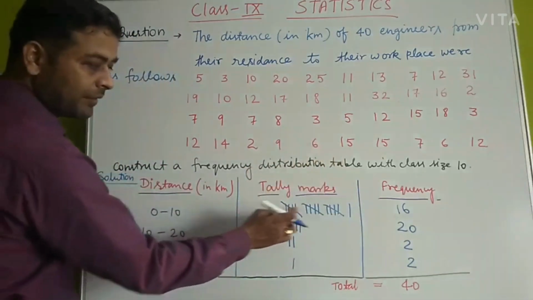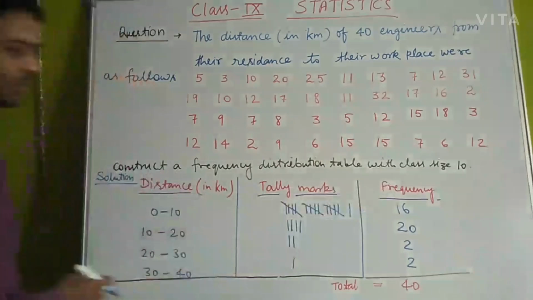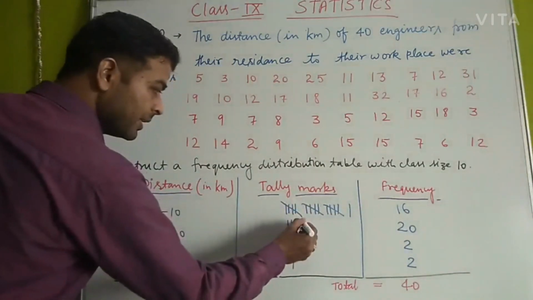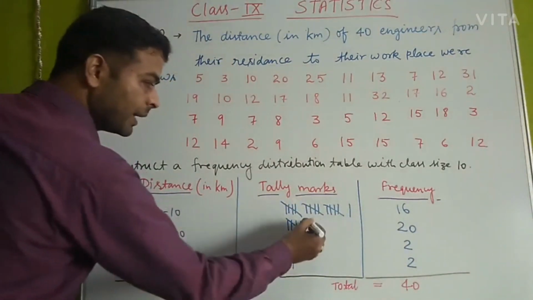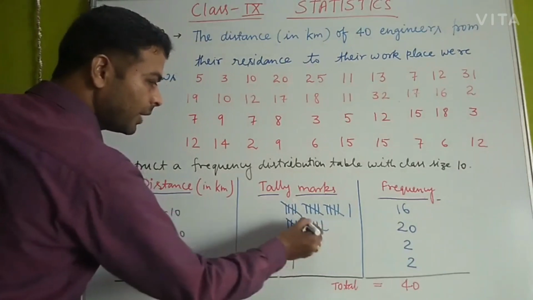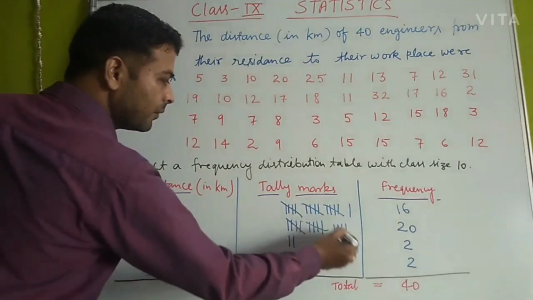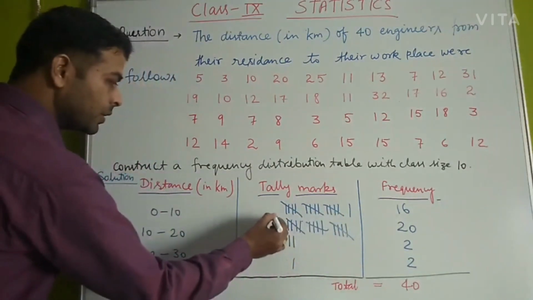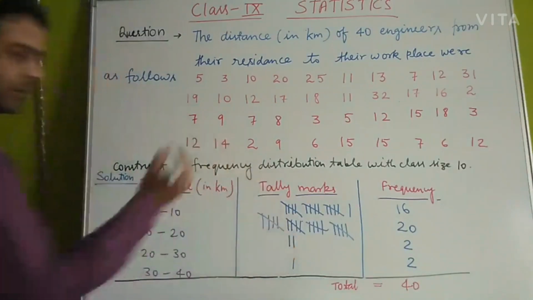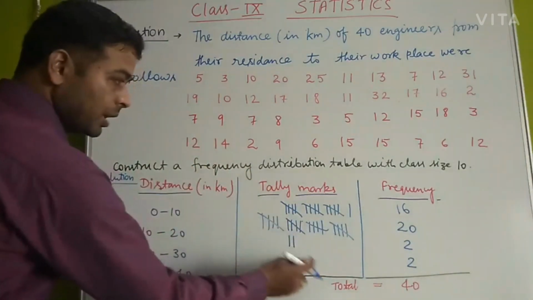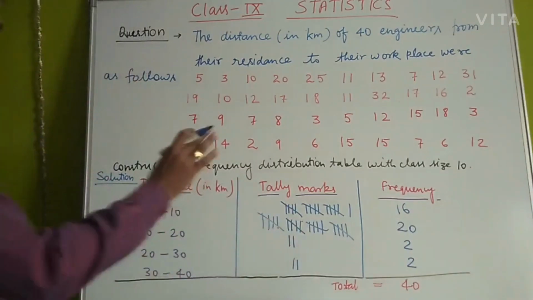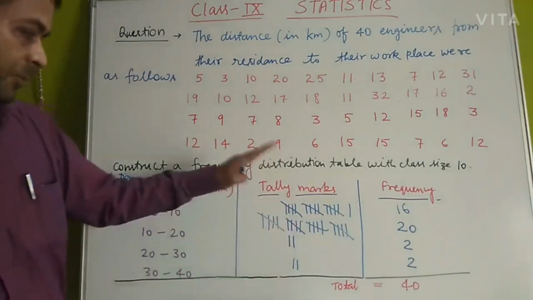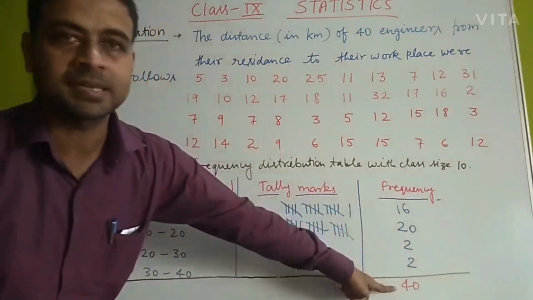These are 5 and 1, 16 members. For 20 we will have 1, 2, 3, 4, 5, 1, 2, 3, 4, 5, 1, 2, 3, 4, 5 and 1, 2, 3, 4, 5. So 20 here, 2 here and 2 here also. The frequency distribution table is prepared. The total of the frequencies is written at the bottom.